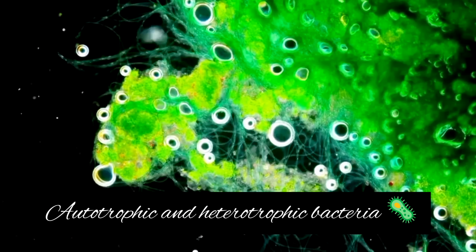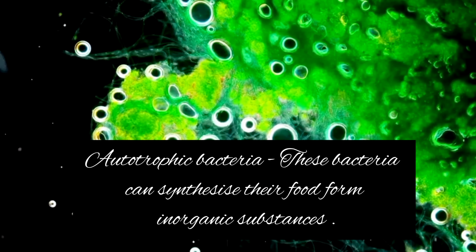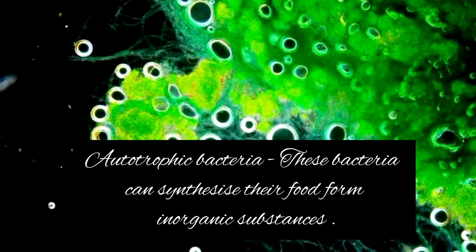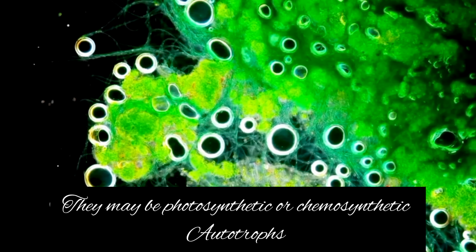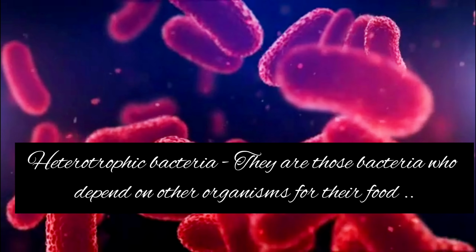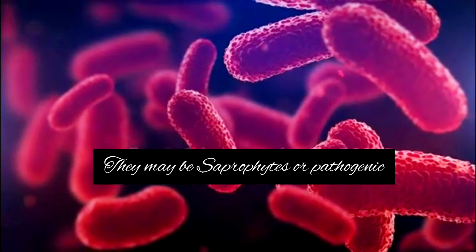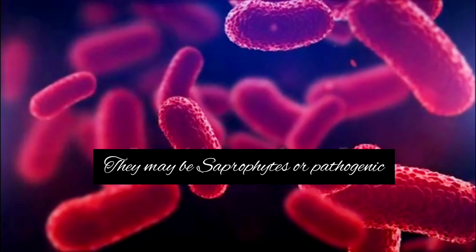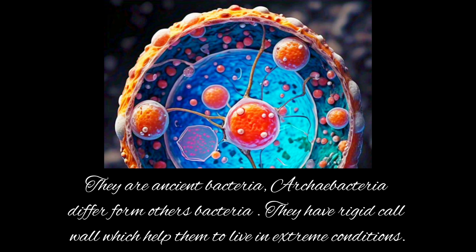Now we see autotrophic bacteria and heterotrophic bacteria. Autotrophic bacteria can synthesize their food from inorganic substances. They may be photosynthetic autotrophs or chemosynthetic autotrophs. Heterotrophic bacteria are those bacteria that depend on other organisms for their food. They may be saprophytic or pathogenic. In Kingdom Monera, we study Archaebacteria, eubacteria and mycoplasma.